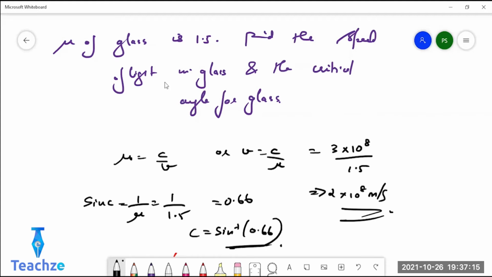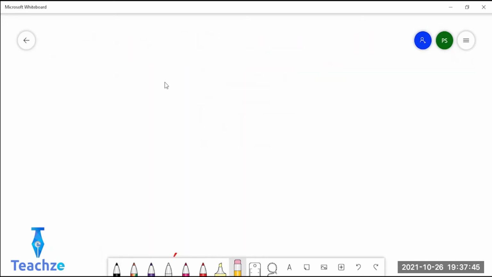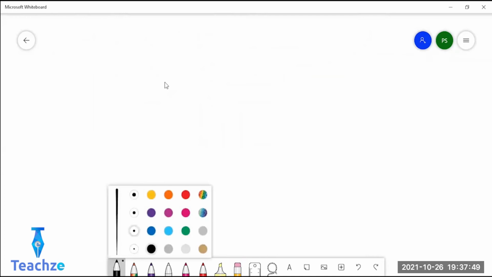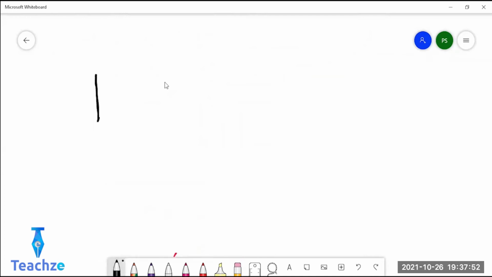Okay. Write it down. One more question I'll give you from total internal reflection. Look at the diagram. This is why I said diagram is important. In the question, see the full diagram.